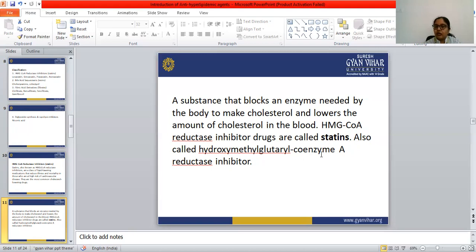Hydroxymethyl glutaryl coenzyme A reductase. This HMG-CoA is hydroxymethyl glutaryl coenzyme A, and this enzyme is necessary for making the cholesterol in the body. This HMG-CoA reductase inhibitor blocks this enzyme and lowers the cholesterol level in the body.